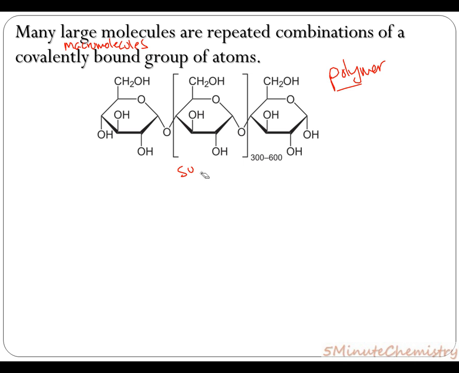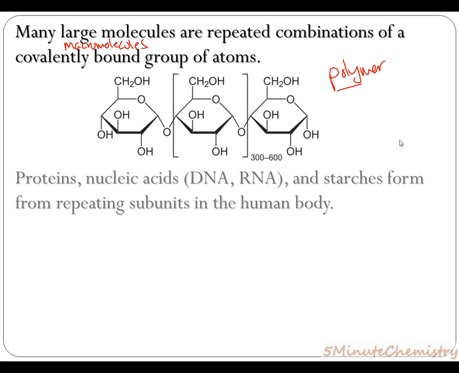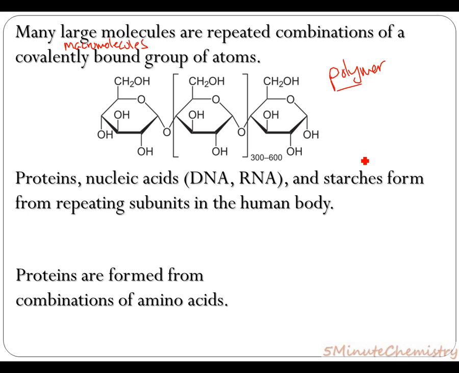So we have this polymer, and the reason that we care so much about this is we see it in a lot of applications. You'll see it in, for example, a lot of plastics. PVC, polyvinyl chloride, is an example of this. Now in the human body, this is something that we actually pay a lot of attention to. In the human body, we have proteins, nucleic acids, as well as starches that come from repeating subunits. The subunits that derive these come typically from our amino acids.